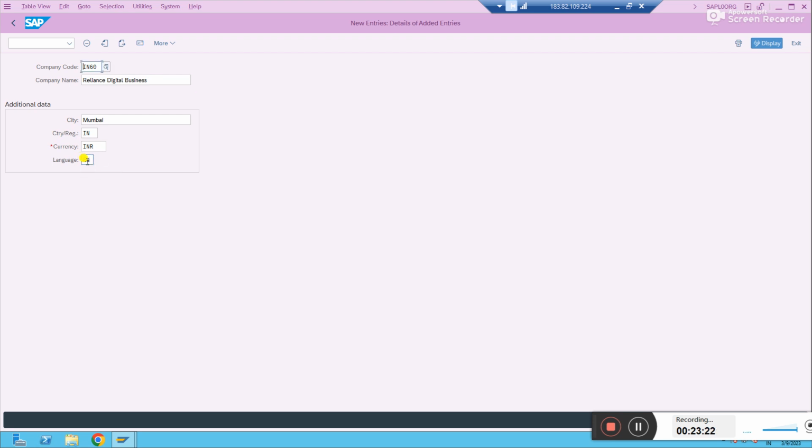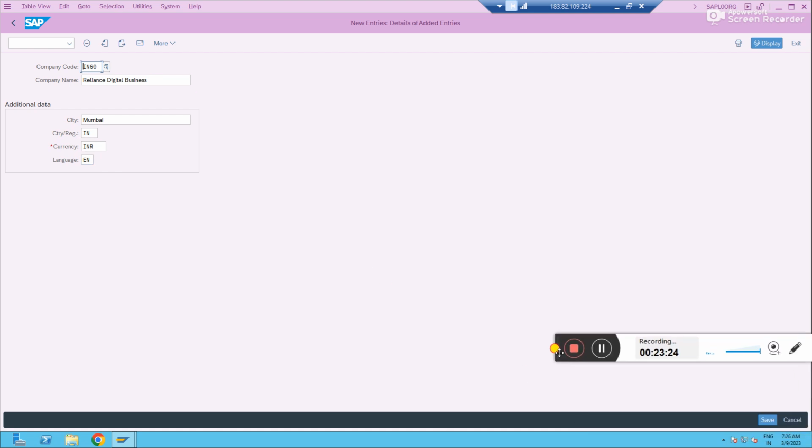Language is English. Enter. Now you can save it. Have you given our company code full address? We have not given, right? If you try to save it, it will ask you to fill the additional address information. There is a button you see here. So this is the address. It will ask you to create it. If you click on save also, better you first click this and fill it, which is convenient for you.